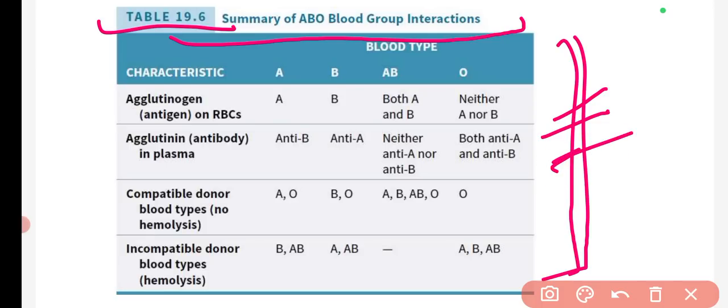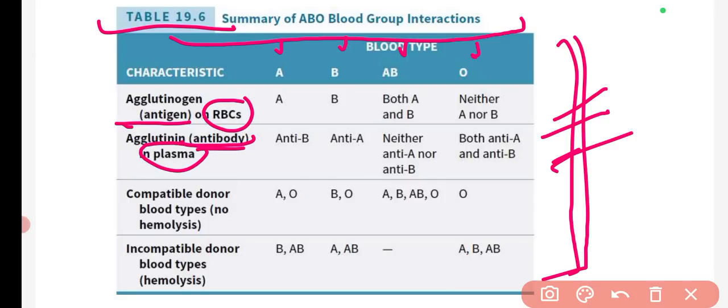So here we have four main types of blood groups: A blood group, B blood group, AB blood group, and O blood group. So basically there are antigens and antibodies present in our blood. Antigens are present in the RBCs and antibodies are present in the plasma. These two points are important, so you need to remember them.